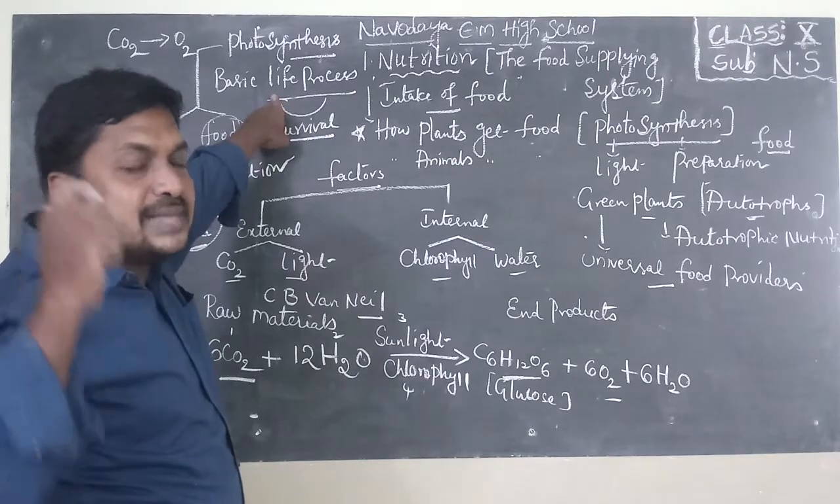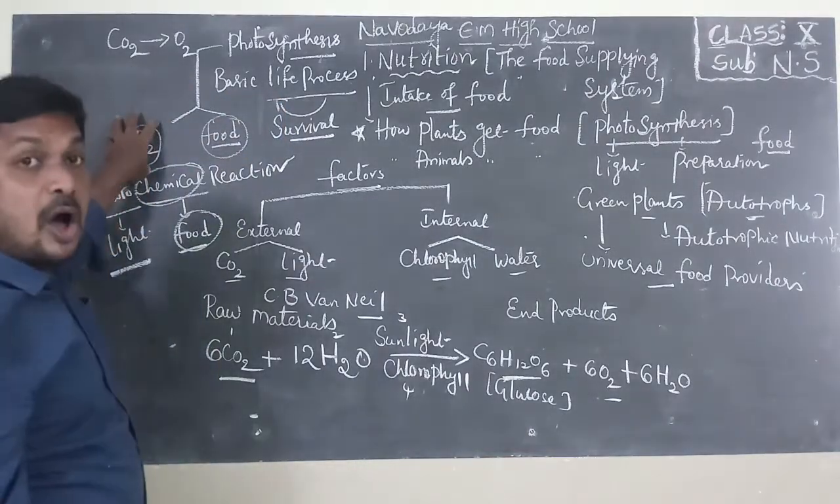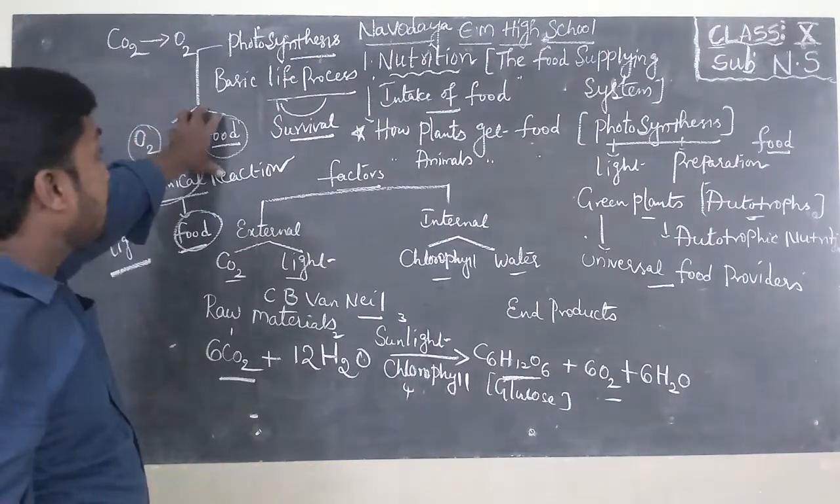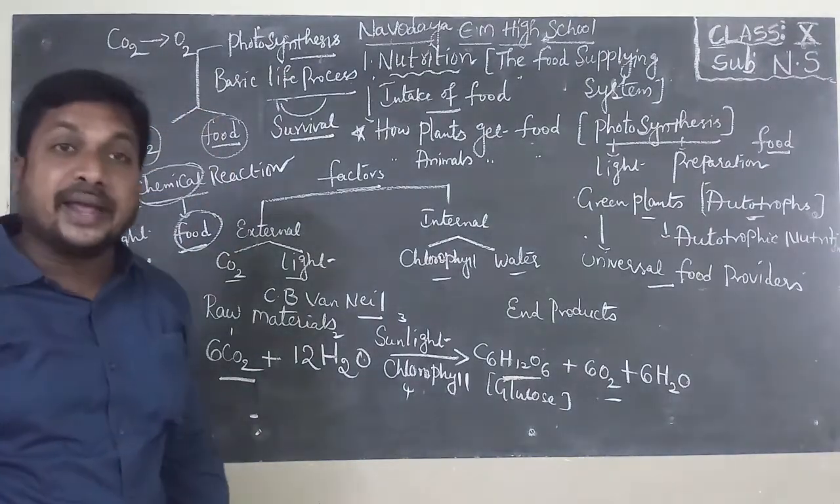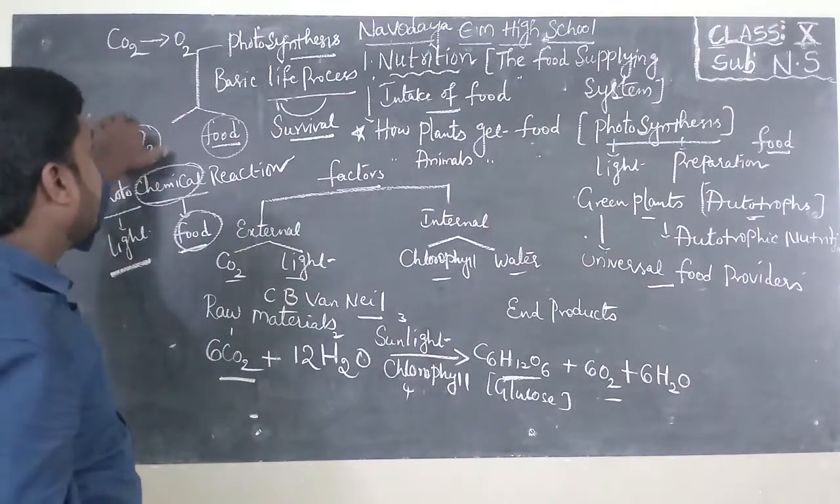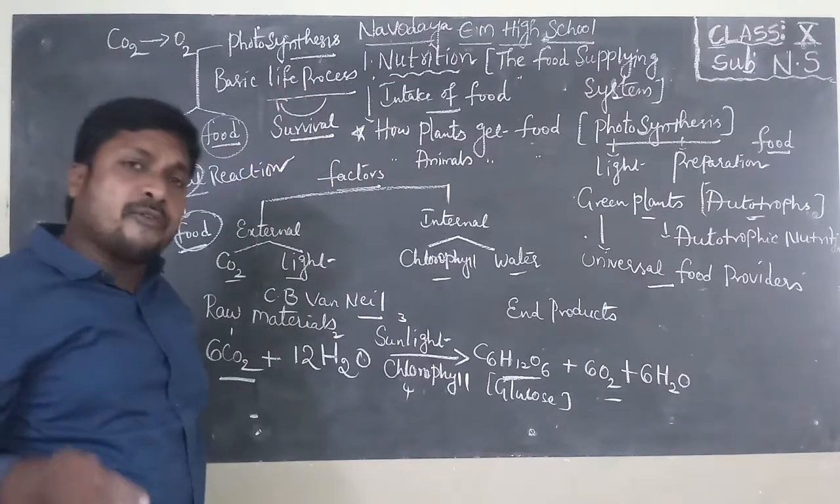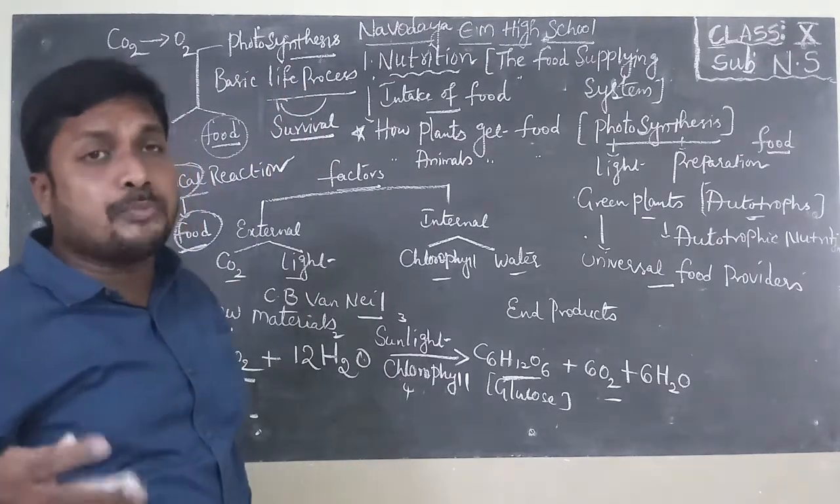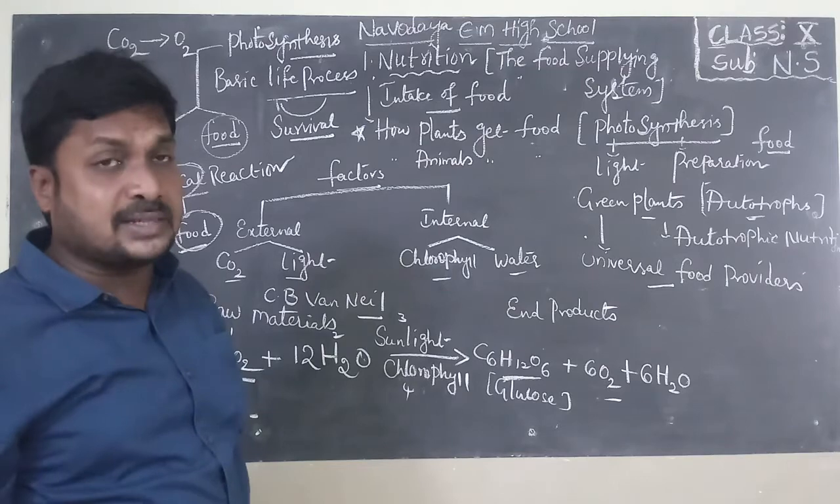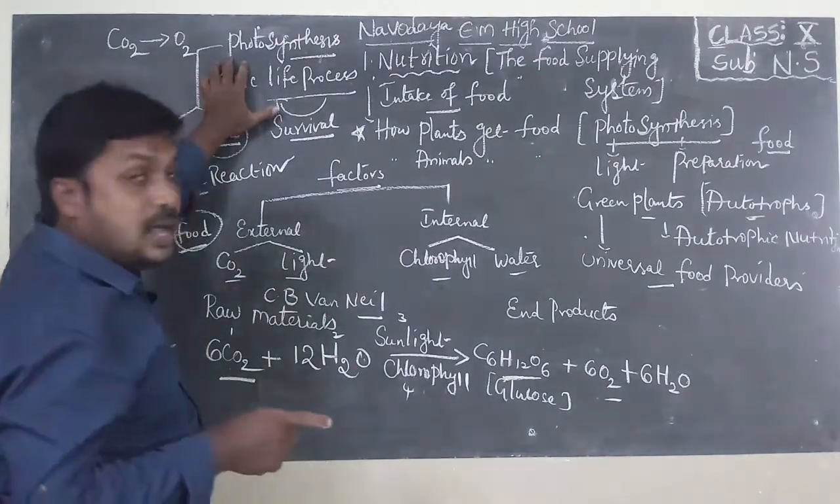Why is photosynthesis considered a basic life process? Because it is the process which releases oxygen to our planet, and it is the process which helps to make food by green plants. Without oxygen and without food we can't survive. That's why photosynthesis is considered a basic life process. Along with photosynthesis, other life processes are also performed by green plants. But photosynthesis is the basic important life process.